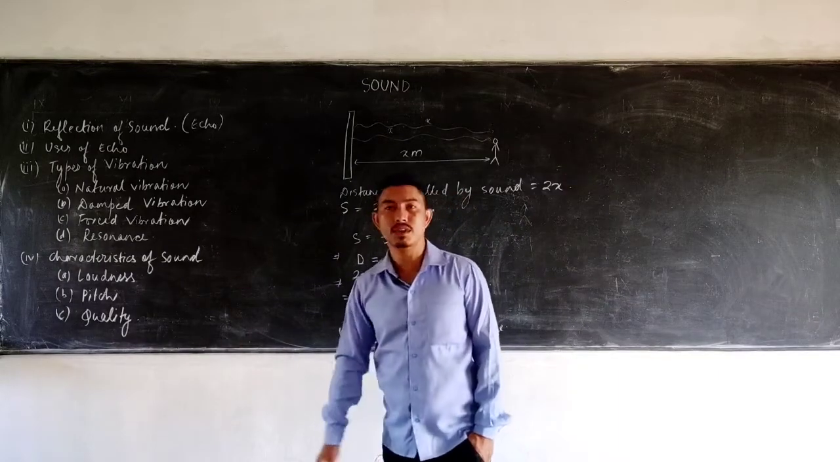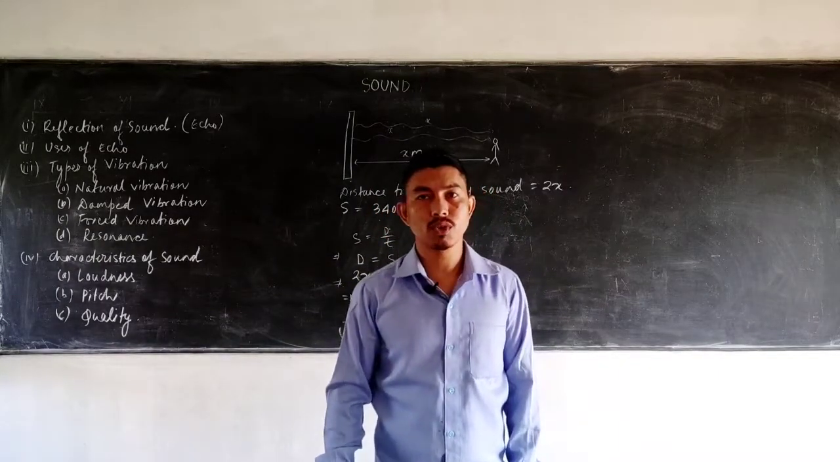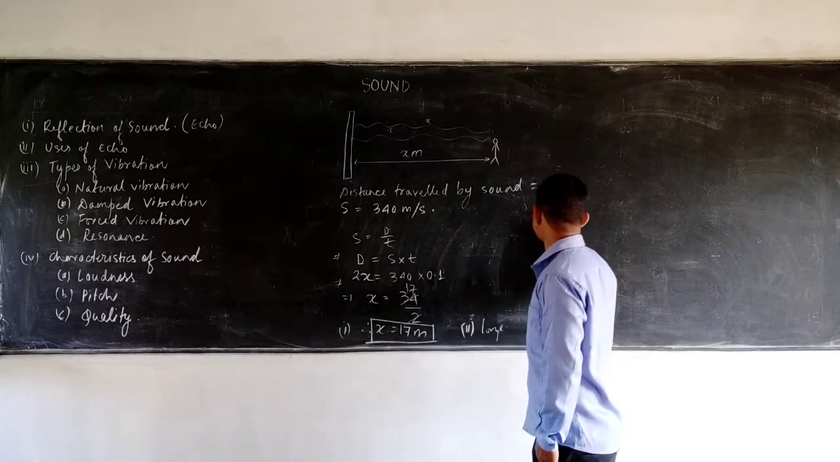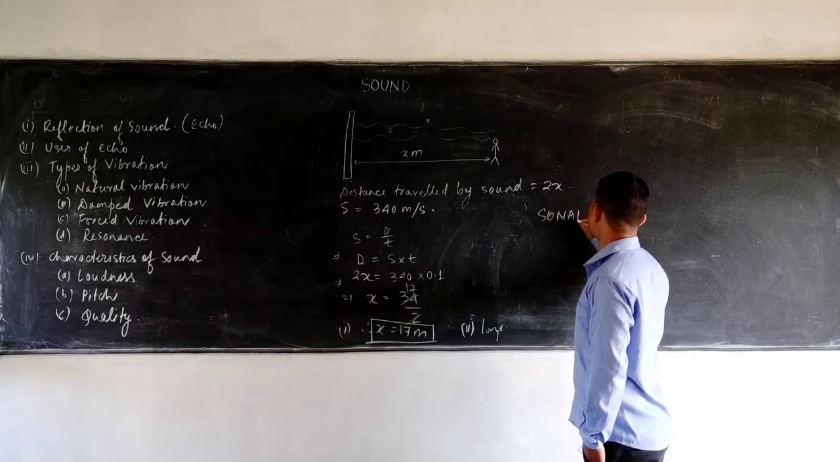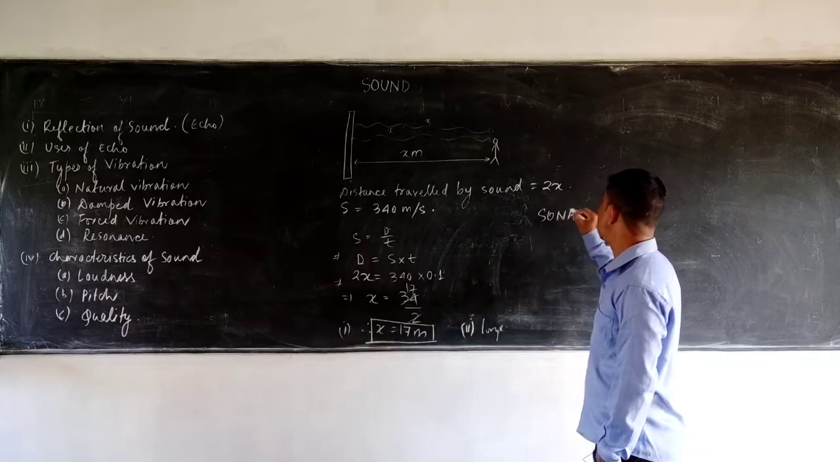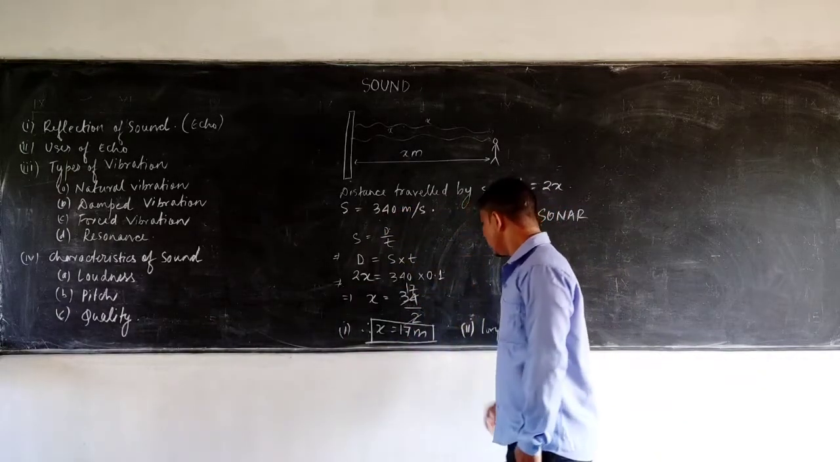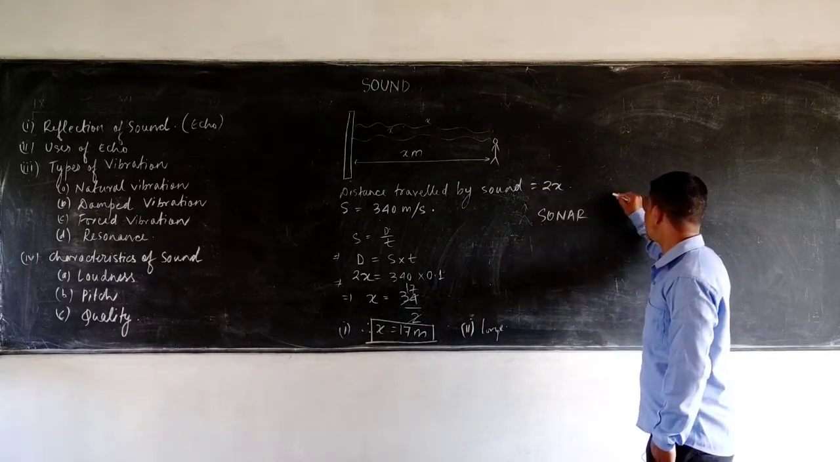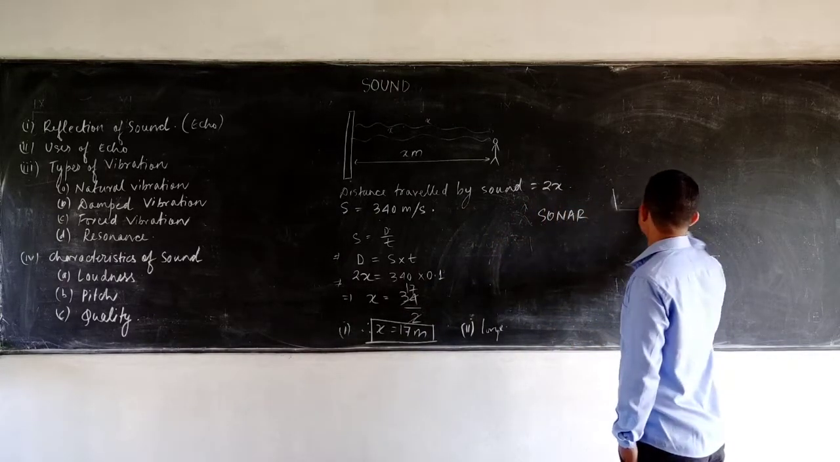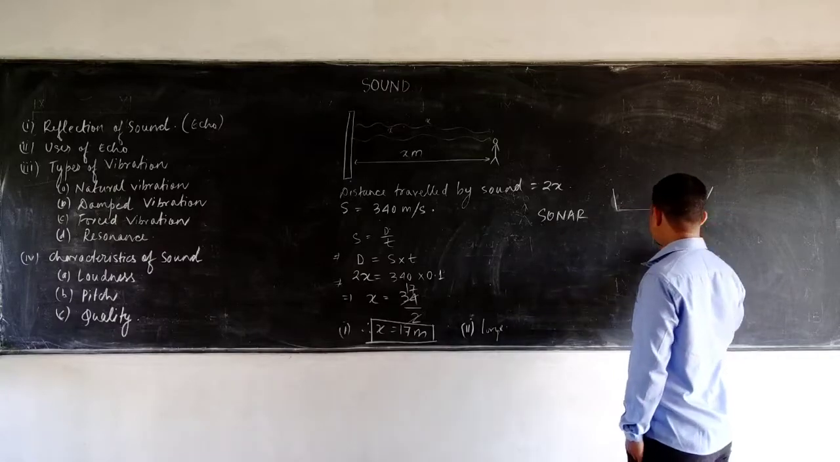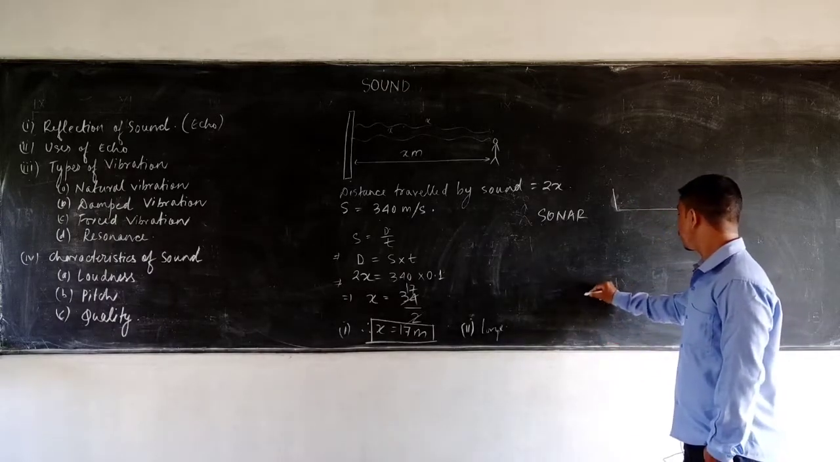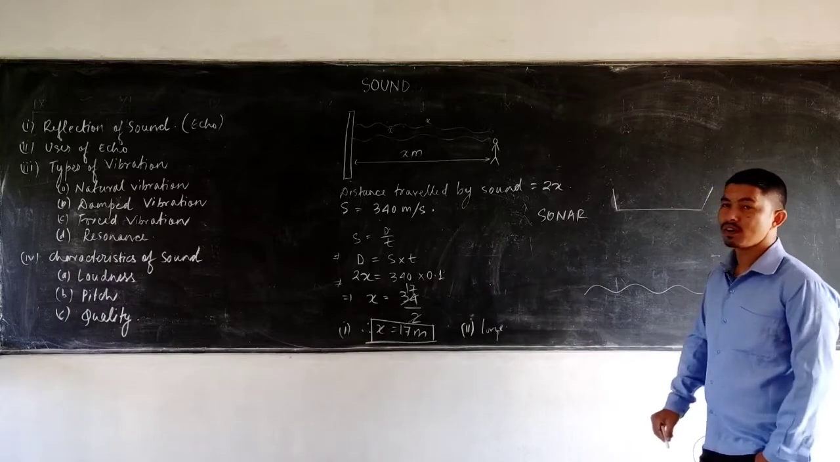Now coming to the uses of echo, the echo is used in a sonar system. Okay, so it is known as sonar. What is the full form of sonar? It is sound navigation and ranging. So using this principle, usually in the ship, in the navigation field, the ship has a transmitter and a receiver. Okay, so to find the depth of the sea, what does it do?